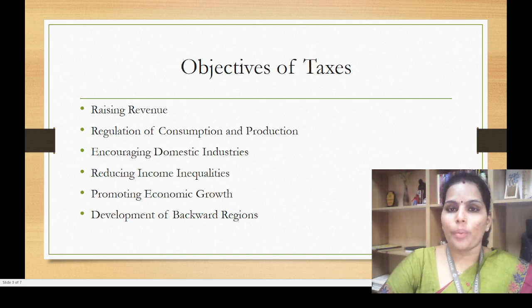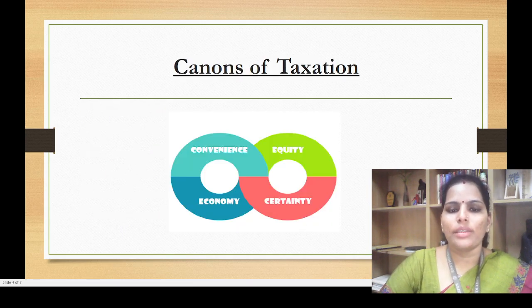Then promoting the growth. As I already told you, tax is one of the important sources of revenue to the government. So what the government will do, by using this tax amount, they will invest the money in economic growth and the development of backward regions. So whatever money is collected by using the taxes can be used for the development of backward communities. These are the objectives of taxes. Next we will see the canons of taxation.